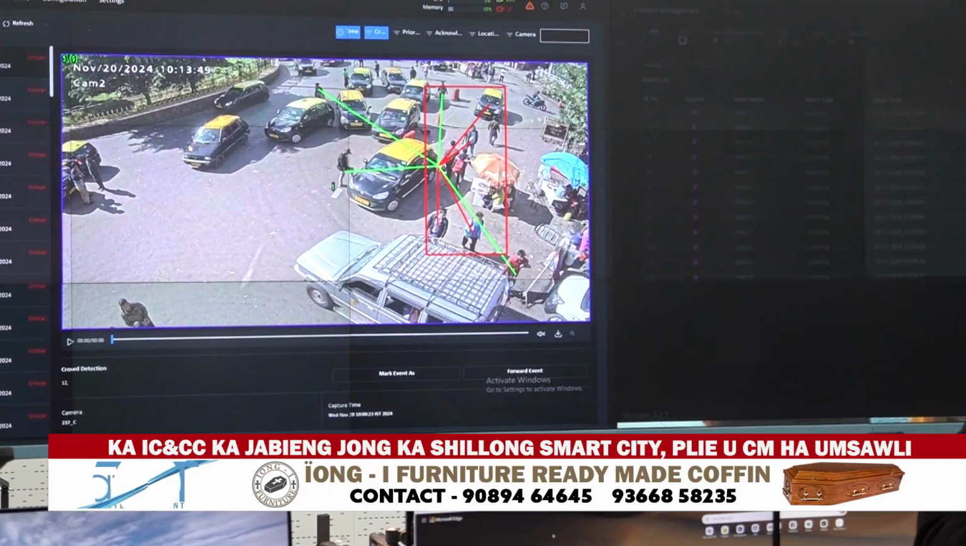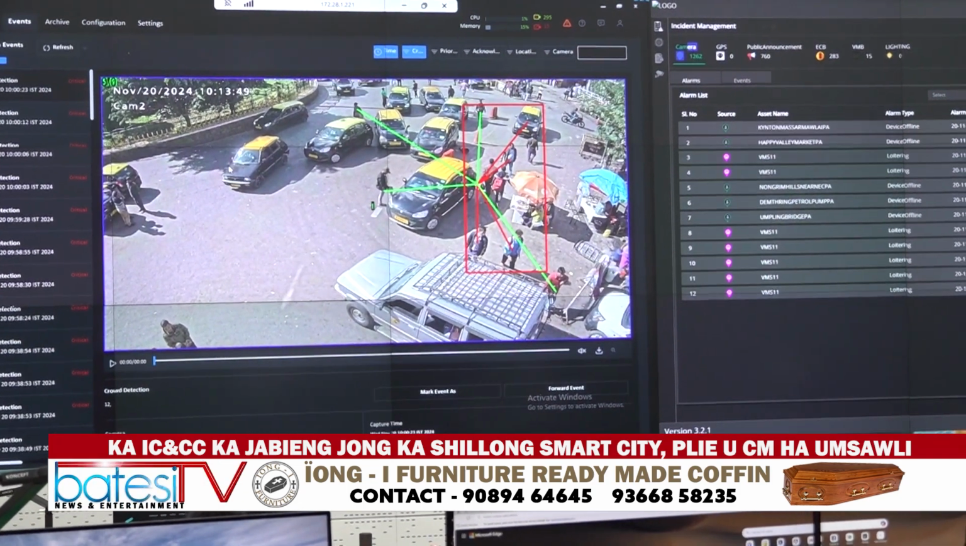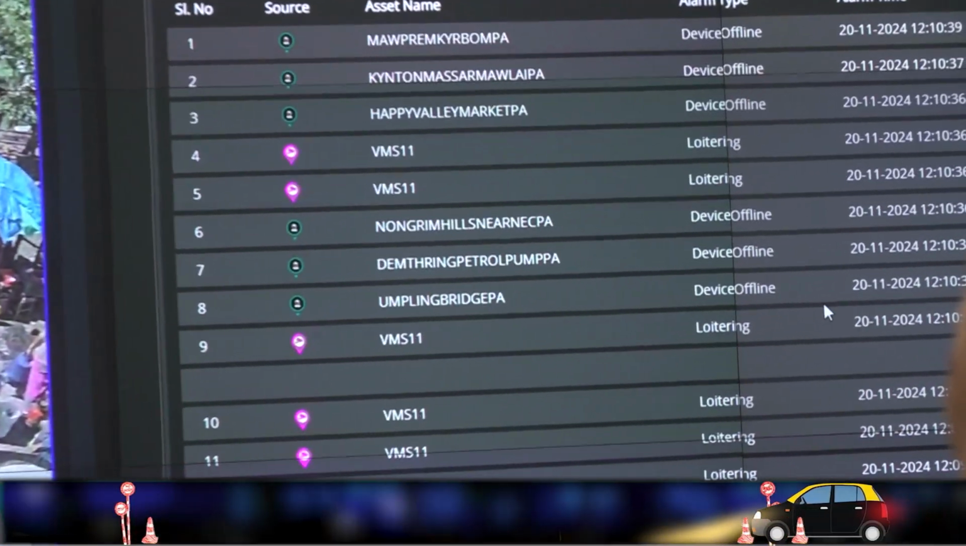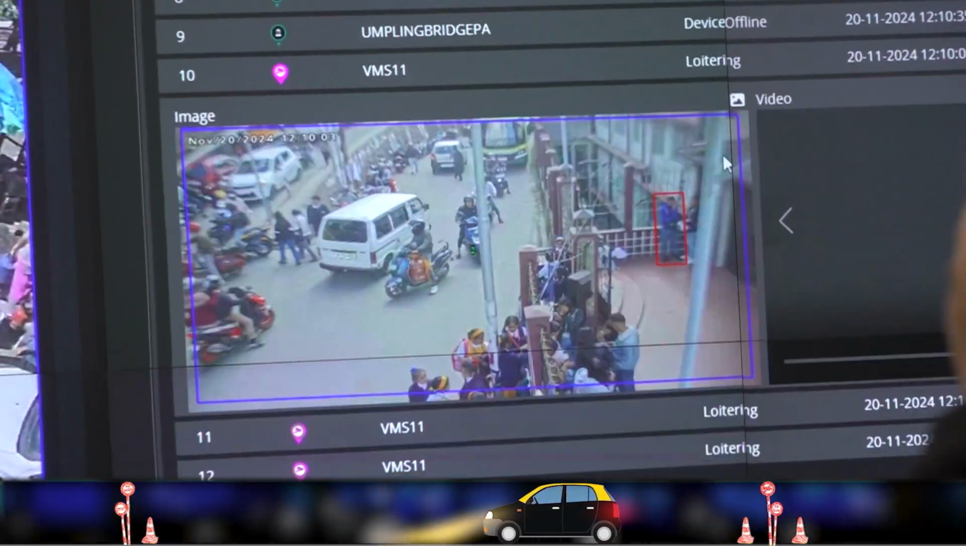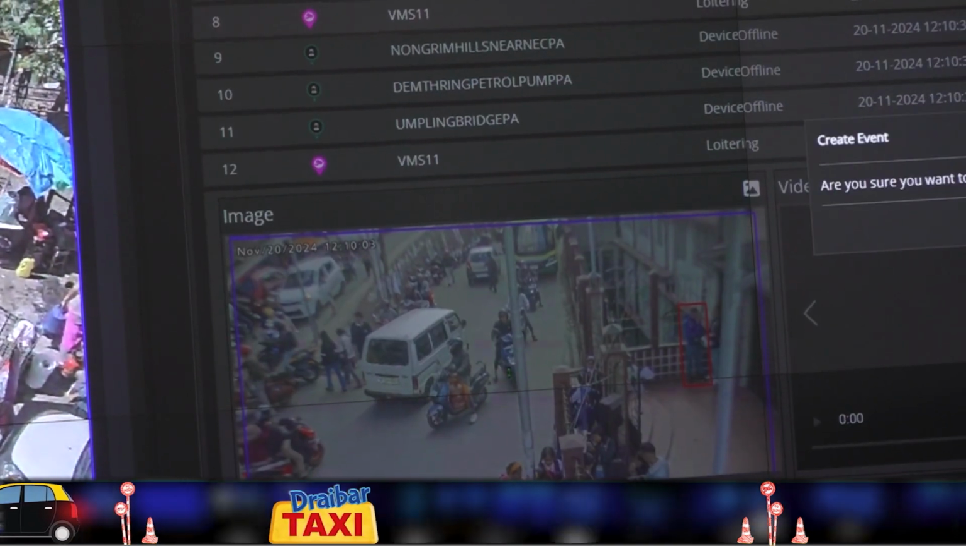Now, when the alert comes, there's a workforce in the field. He will validate whether the information which has come in is correct or not. He'll send a message to the stakeholders, there may be police or whoever it is. And once it is validated, then an event will be created. Once the event is created, an SOP will be followed.